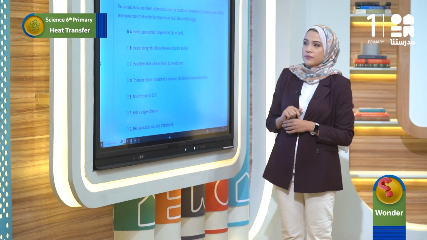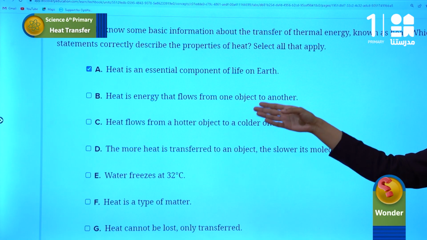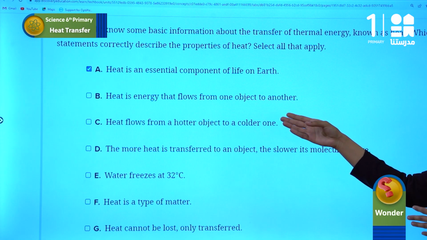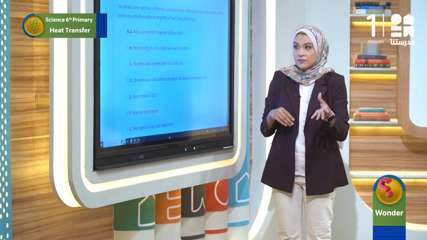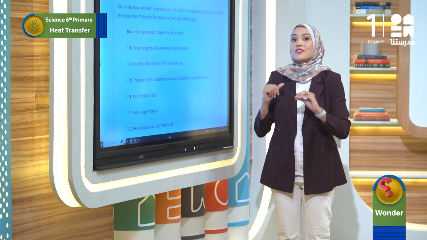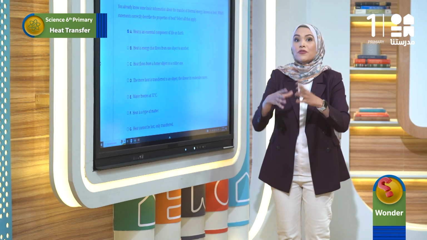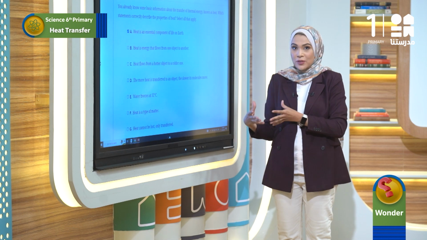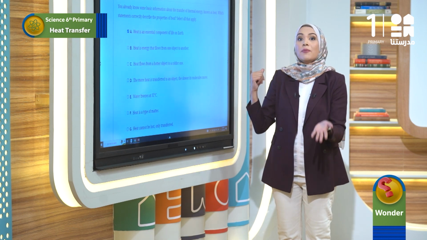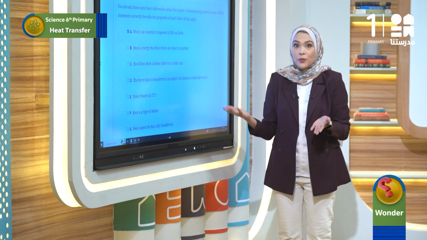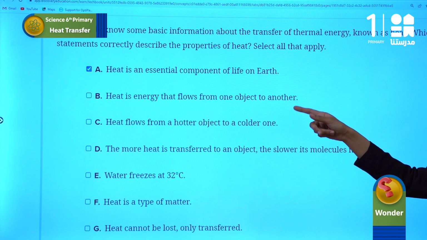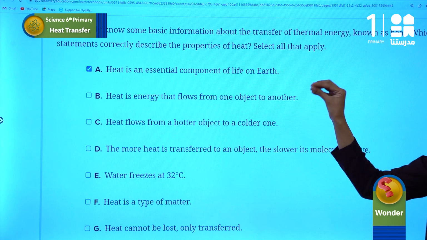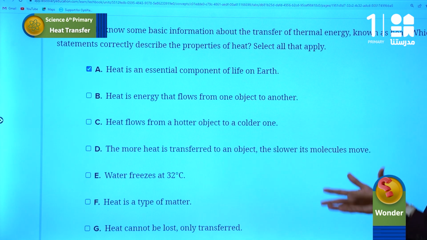Let's read the second one. Heat is energy that flows from one object to another one. What do you think? Does heat flow? We know that heat is the transfer of thermal energy from one object to another object. As we said before, from a higher temperature object to a lower temperature object. So this statement is right because heat transfers from one object to another object.